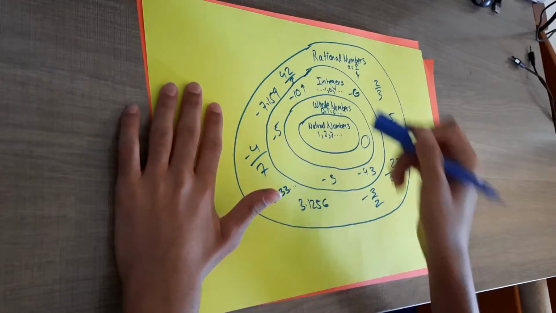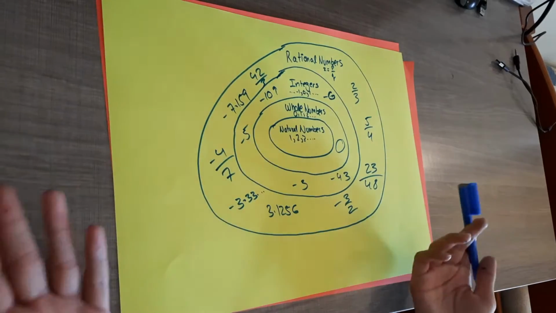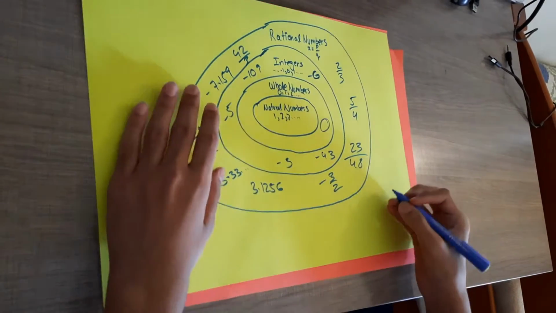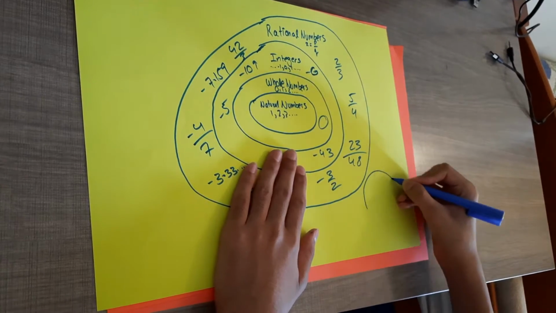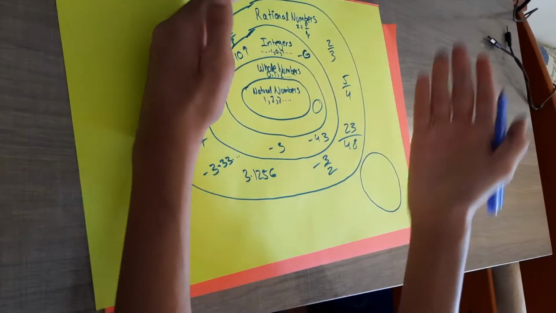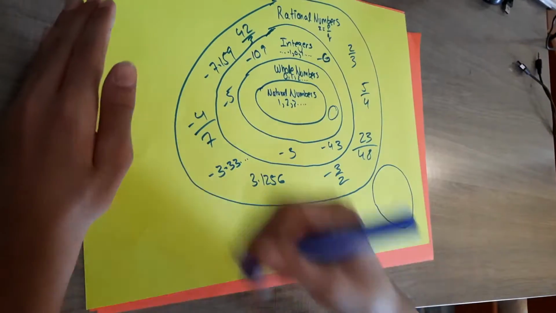So all natural numbers are whole numbers, or whole numbers are integers, or integers are rational numbers. But it wouldn't really make sense if all rational numbers were irrational numbers. So irrational numbers are actually going to be their own blob on the side here. They're a completely different type of number from all of these, right? So rational numbers are one type, and irrational numbers are the other type. They're completely different, right? It's not another big circle.